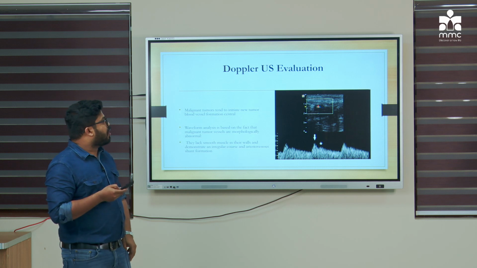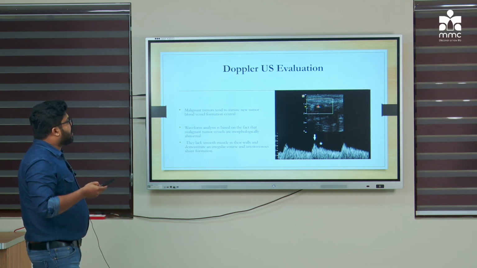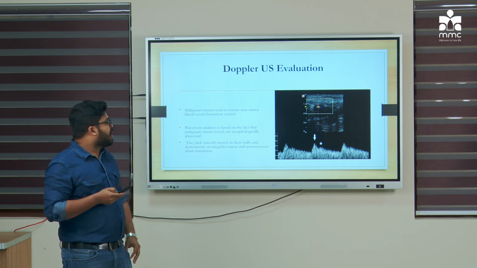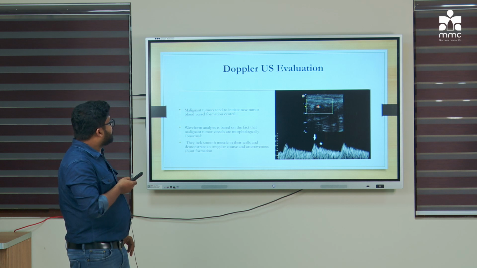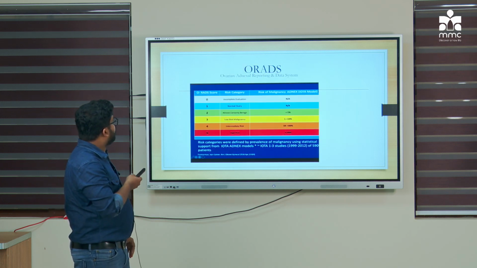So what is the role of Doppler evaluation? With Doppler evaluation, we are just seeing how much vascularity is there. It is said that in case of a malignant ovarian tumor, the vascularity will be high and there is a value called RI which will be reduced.